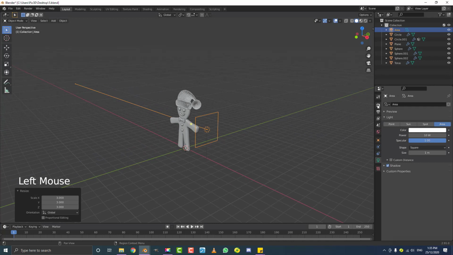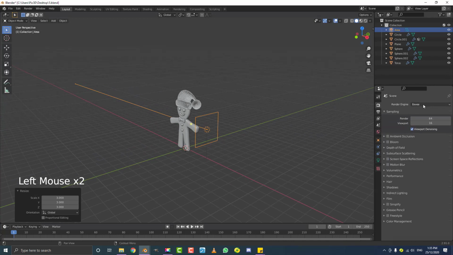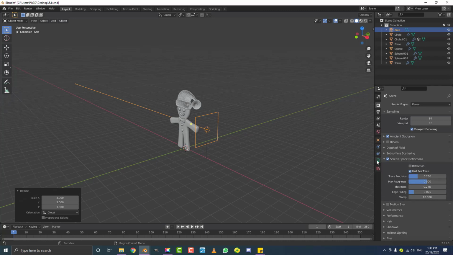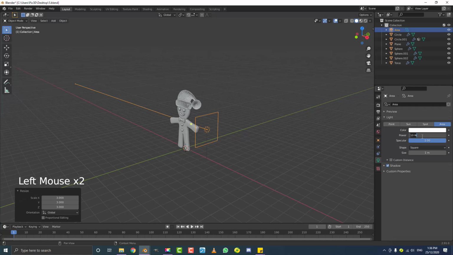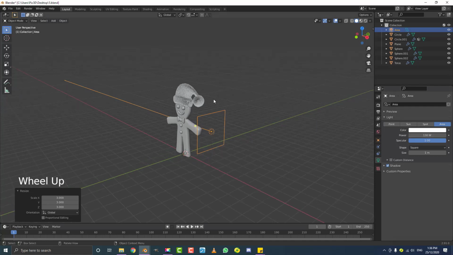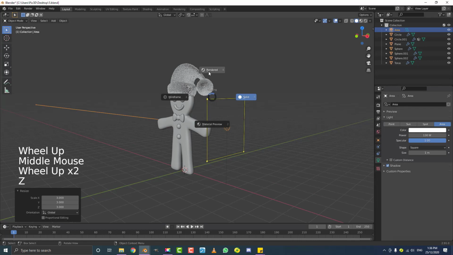Now, by the way, just make sure obviously that you're in EEVEE as we're working in EEVEE. You can work in Cycles if you want, and make sure to enable ambient occlusion and screen space reflections. If you're working with any emissive materials, you can also enable bloom to get that glow effect. If you're working with glass, make sure to also enable refraction. So let's go back to our light settings here with our light active. Let's make the power 130 just to start. So let's hit Z and let's go rendered and see what that looks like.